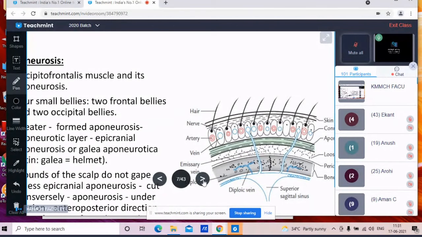And the upper part of the scalp, that will be mostly covered by the aponeurosis. In the front, you will see only a little muscular part above the eyebrows, that is the frontal belly, and on the back side you will see a little muscular part, that will be the occipital belly. So greater part of this layer, it is mostly covered by the aponeurosis, and that's why it is called the aponeurotic layer. Now this aponeurosis of this occipitofrontalis, it is also called the epicranial aponeurosis. Other name it is called the galea aponeurotica. Galea, in Latin word, it is called the helmet.